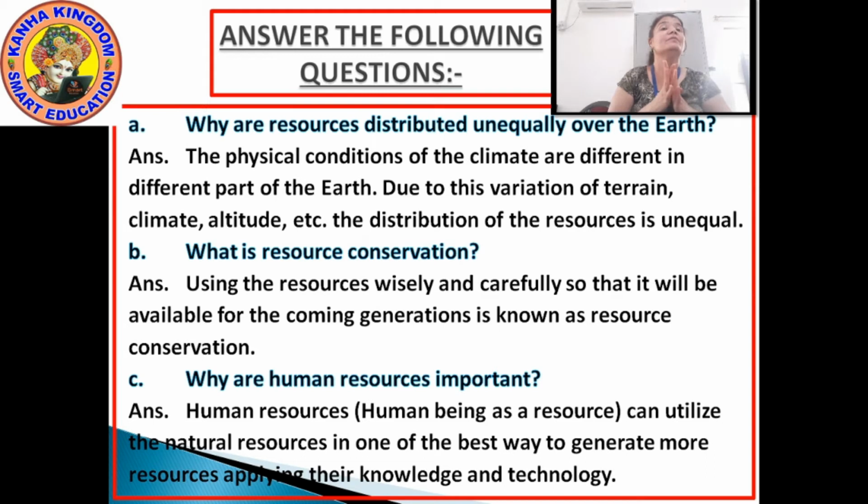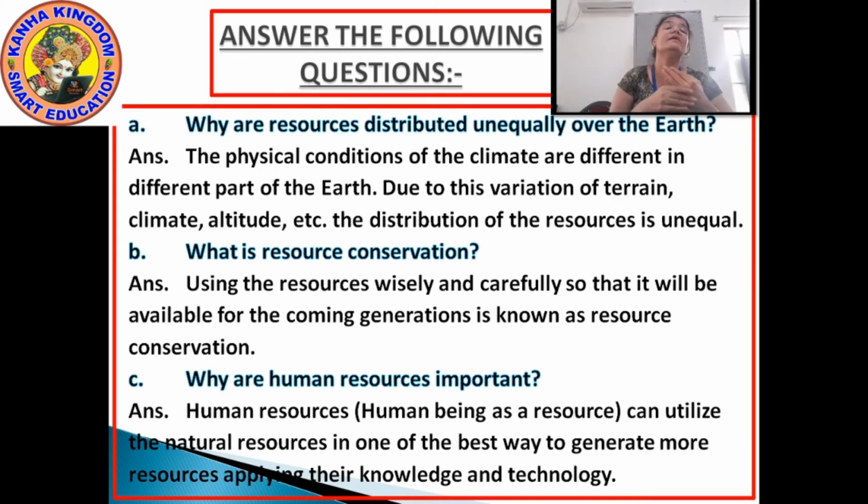Answer to this is, human resources, you know that a human being is also a resource. So human resources can utilize the natural resources in one of the best ways to generate more resources, applying their knowledge and technology. Why are human resources important?